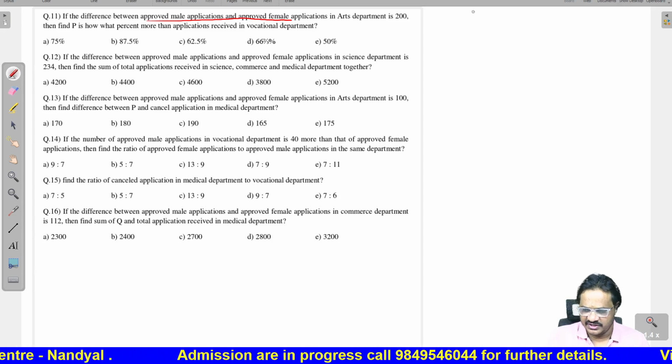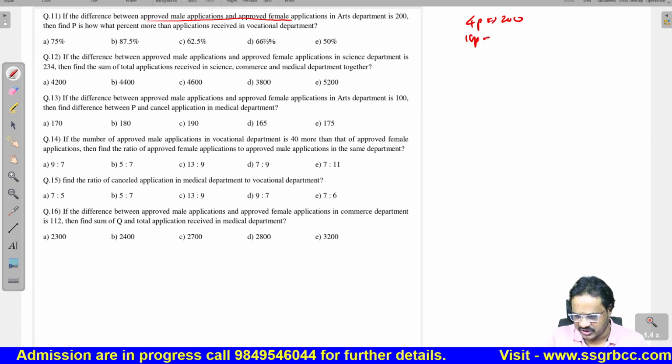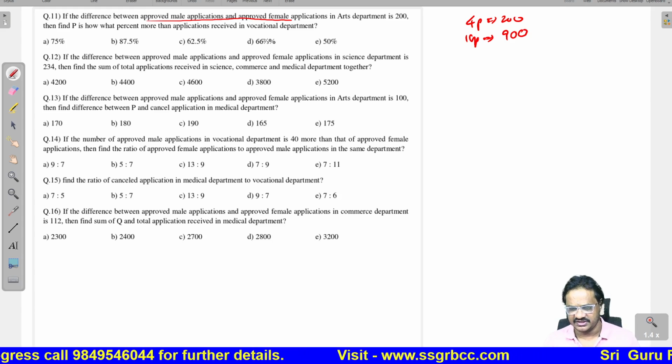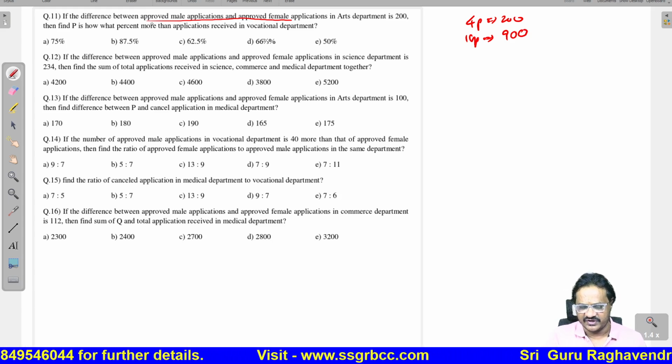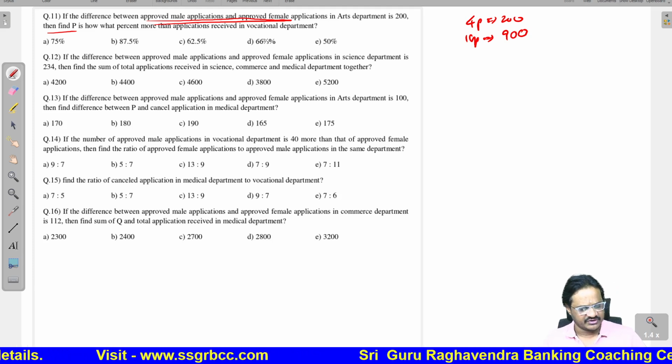Okay, here it is given 4 parts. 4 parts is given 200. Total 18 parts will be how much? That is equal to 900. If the difference between the applications is 200, find P. So here what is P value?